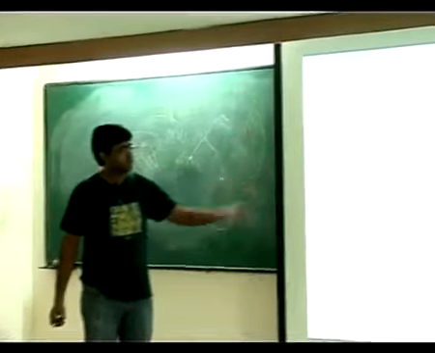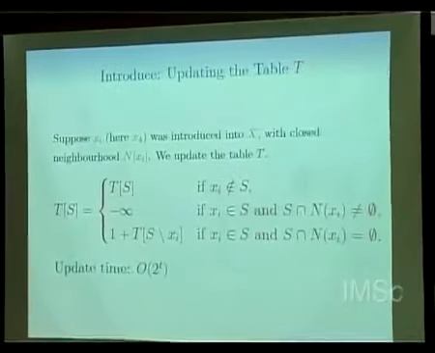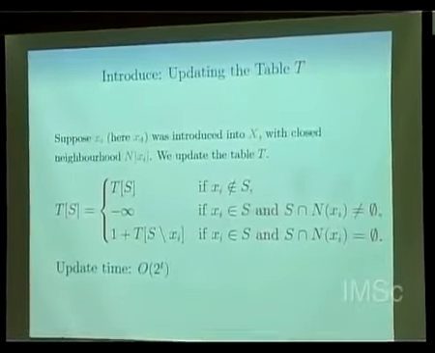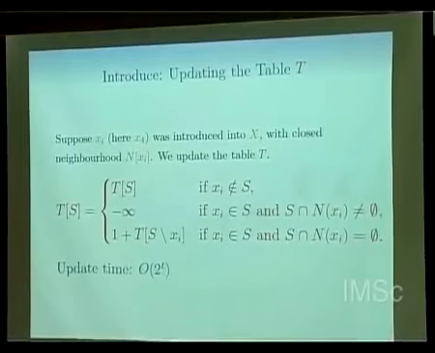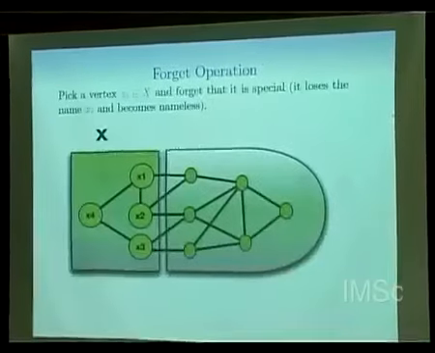So how much time will it take to update this table? If the size of the boundary was t, it will take some order 2 power t time, maybe some polynomial factor, okay? Okay, so that's a way to introduce a node.